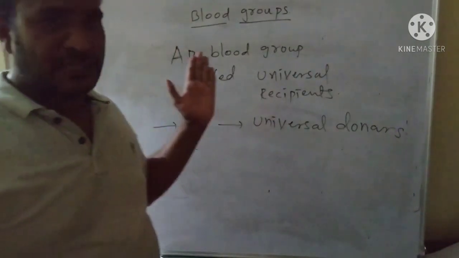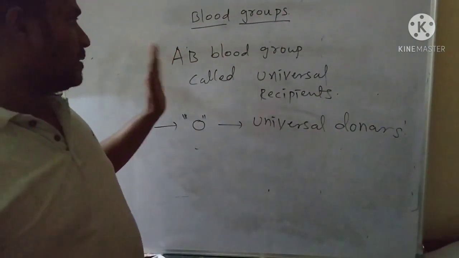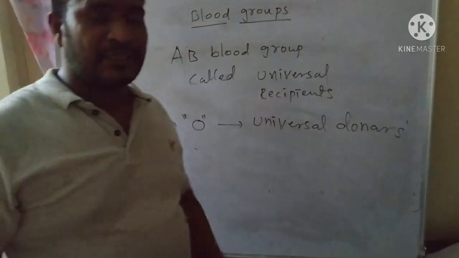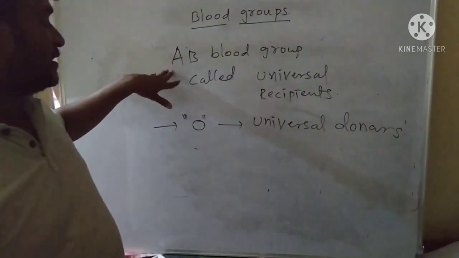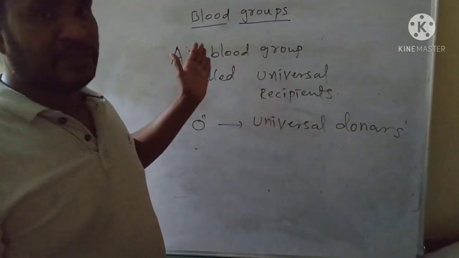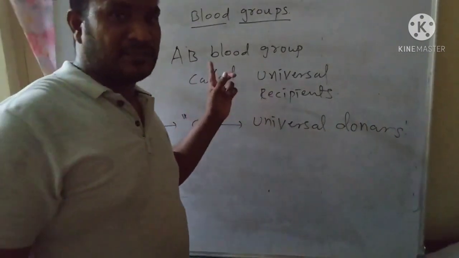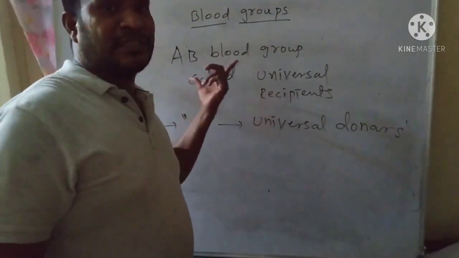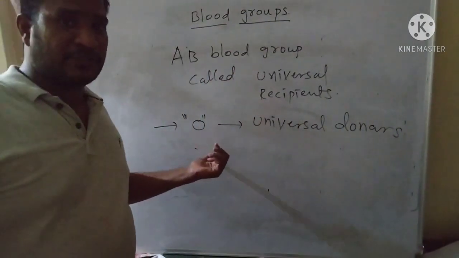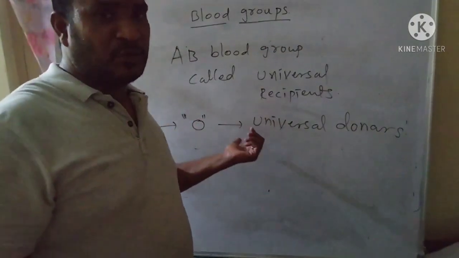While we are discussing the Rh antigen, there are two separate blood groups in AB, AB positive and AB negative. In O also, O negative and O positive are there. But the two subgroups inside AB are not both called universal recipients. Only AB positive is the universal recipient. Similarly, O positive is not the universal donor.